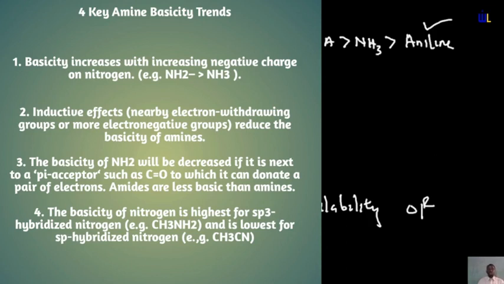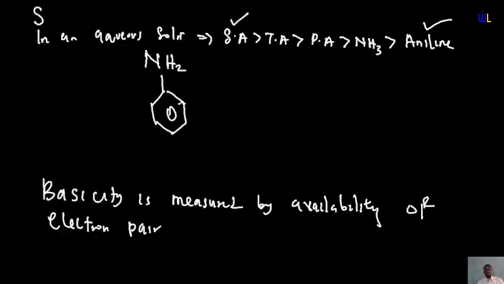The first point is that basicity increases with an increasing negative charge on nitrogen. So if we are to consider nitrogen, for instance, when you have NH3 it is neutral, but when you have NHH without any bond at this point, it is -1.